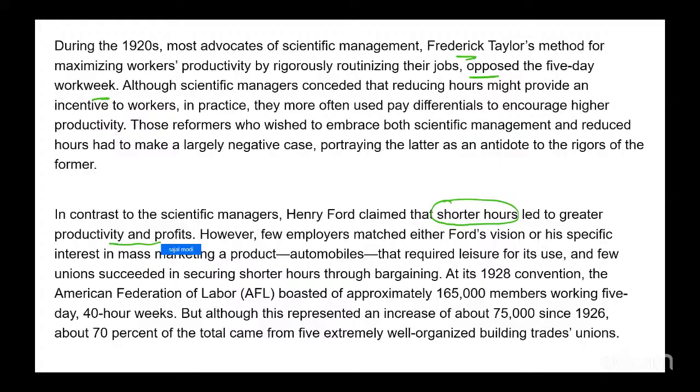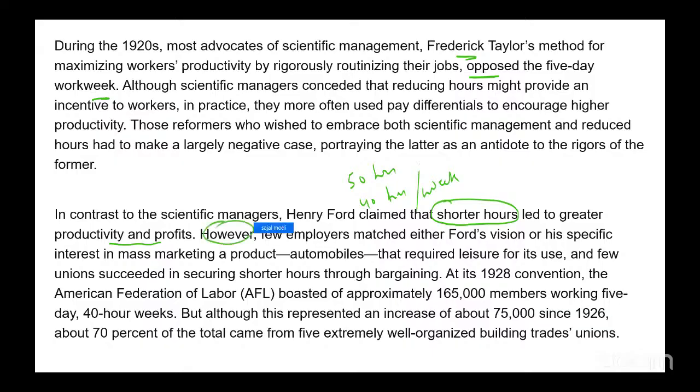Shorter hours would mean, let's say, instead of working 50 hours a week, working 40 hours a week. So shorter hours led to greater productivity and profits.